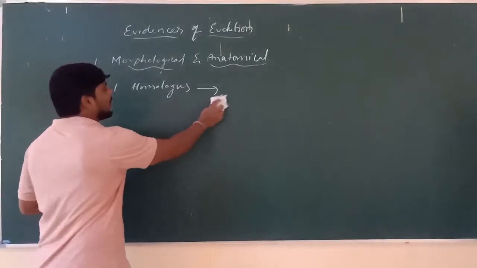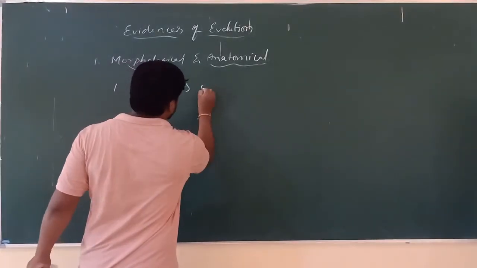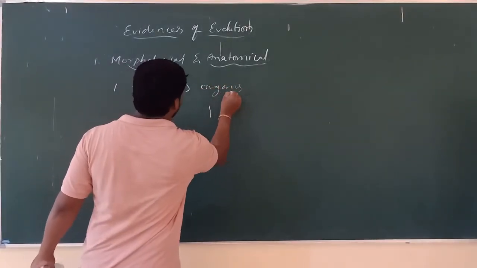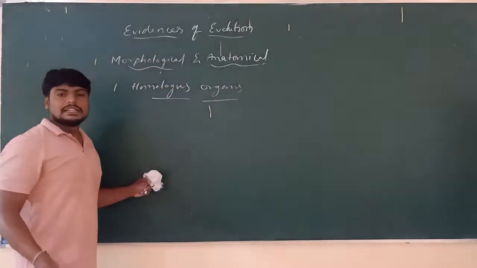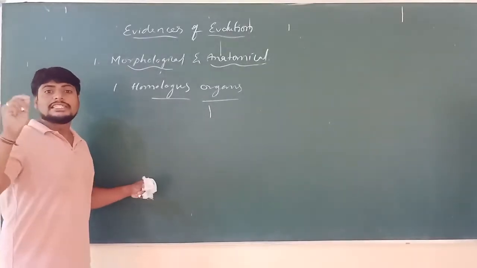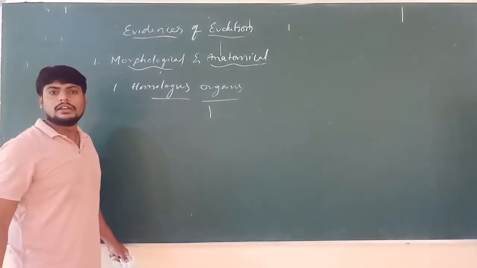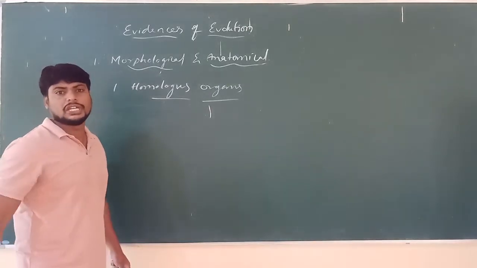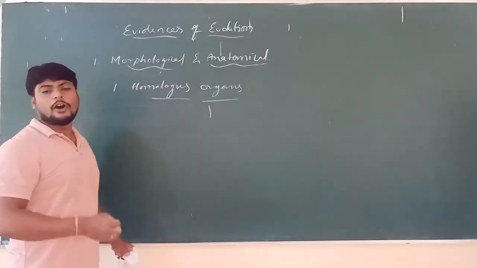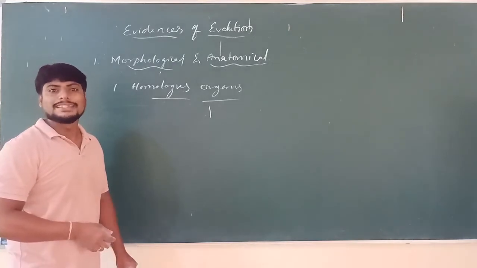Homologous organs are the organs which are similar in structural origin and different in their function. Those types of organs are called homologous organs.